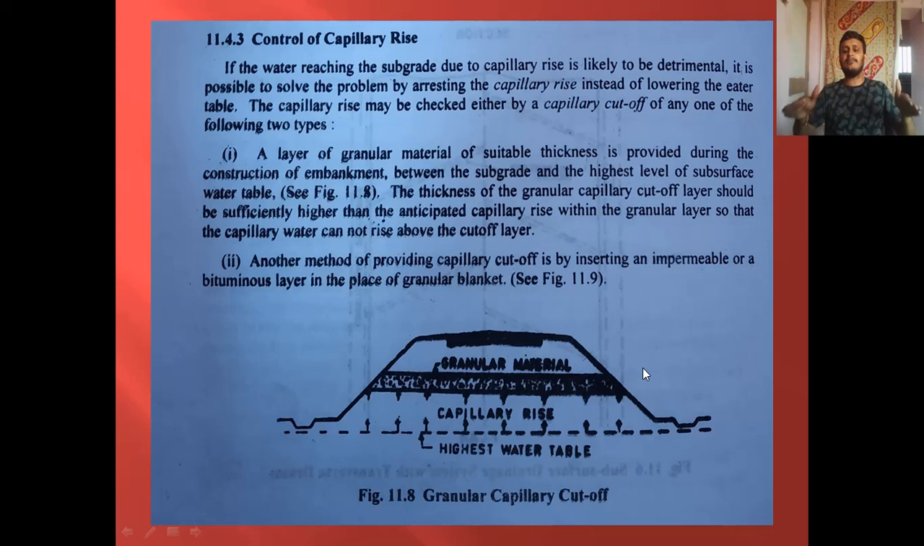While constructing the embankment, 1.2 meter below the subgrade, we will provide a capillary cutoff in the form of either, first, a layer of granular material, or in the second method we will provide capillary cutoff by inserting an impermeable or bituminous layer in place of the granular blanket. So that concludes the third type of subsurface drainage system.